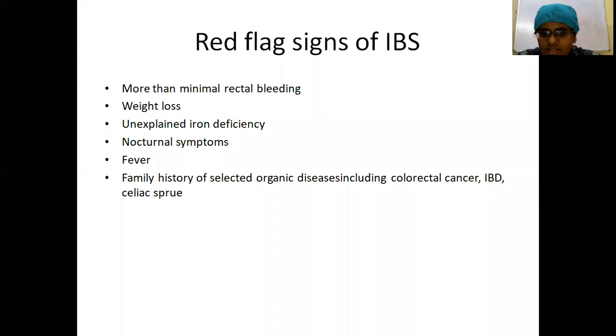Or if there is a family history of selected diseases, like colorectal cancer, inflammatory bowel disease in the family members, or malabsorption syndromes like celiac disease. So a family history, fever, unexplained weight loss, unexplained anemia, nocturnal symptoms, and more than minimal rectal bleeding. These are all the red flag signs of IBS.